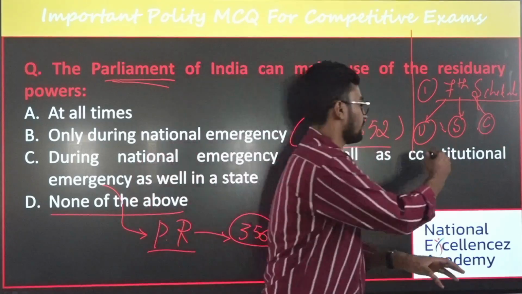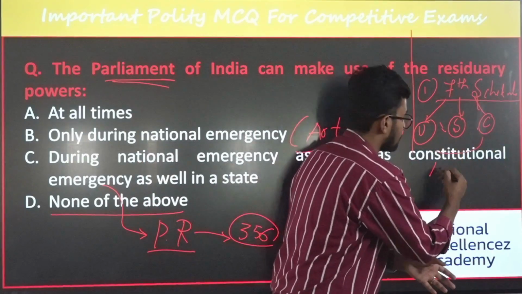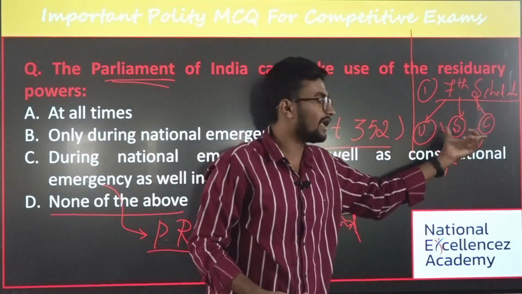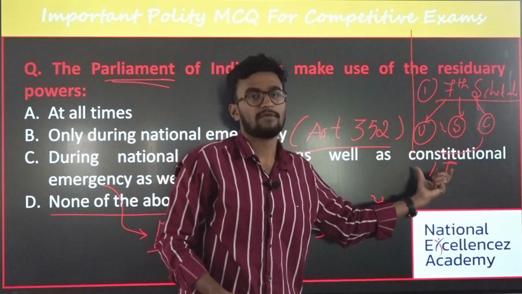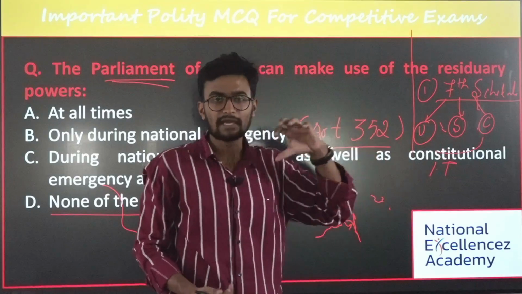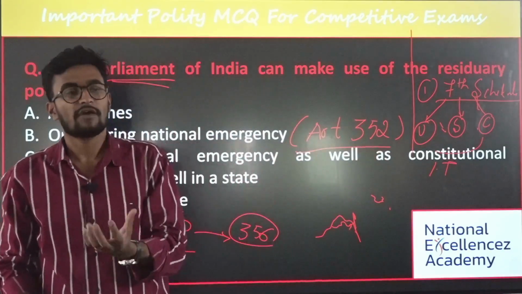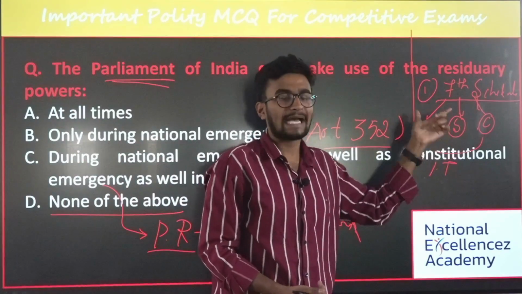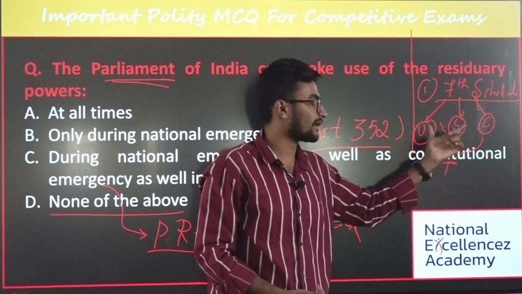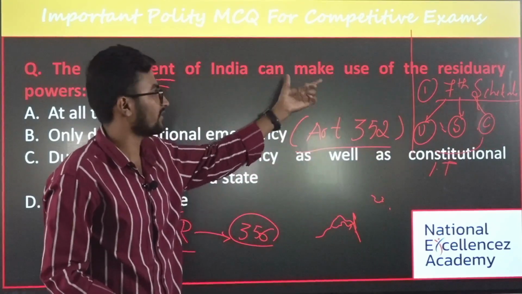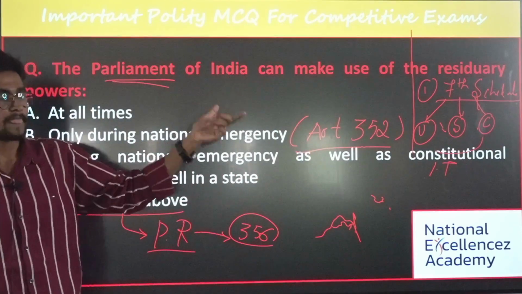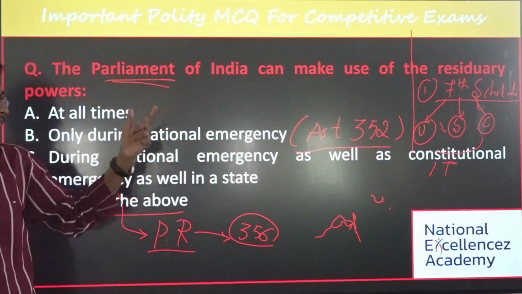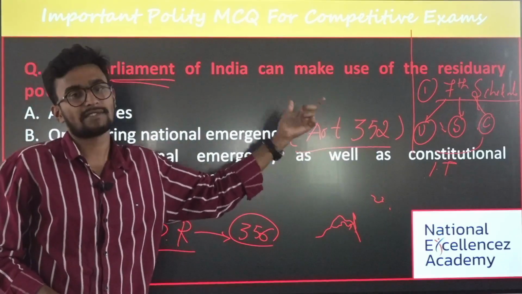What do I mean? For example, take IT, information technology. It has not been mentioned in these three lists, whereas it is an emerging concept, along with cyber security. You need to frame different laws with respect to privacy issues. To protect this, you need to bring in some legislation. From where can we bring this legislation? Via the residuary subject. Residuary means items mentioned in neither the Union, State, nor Concurrent List. Those items we call residuary subjects.